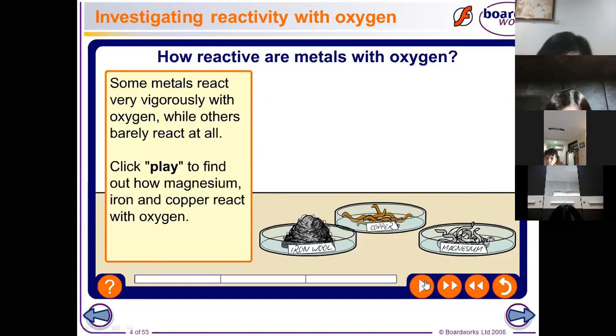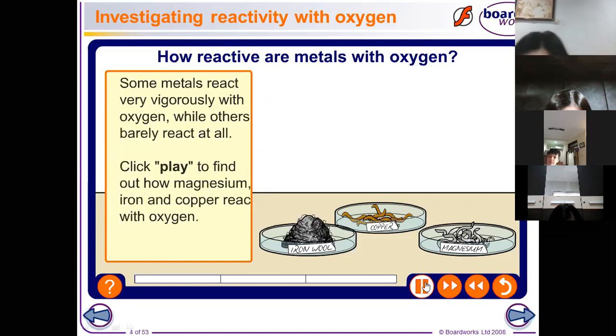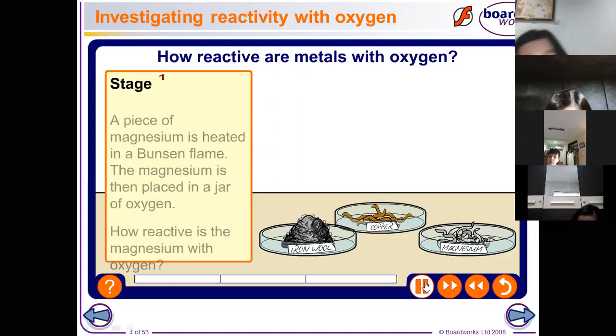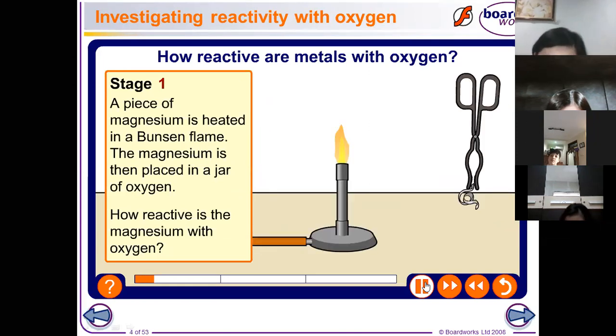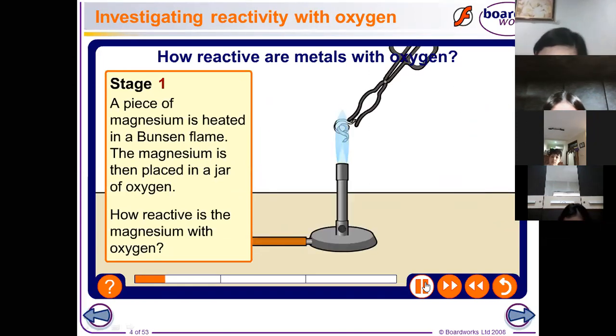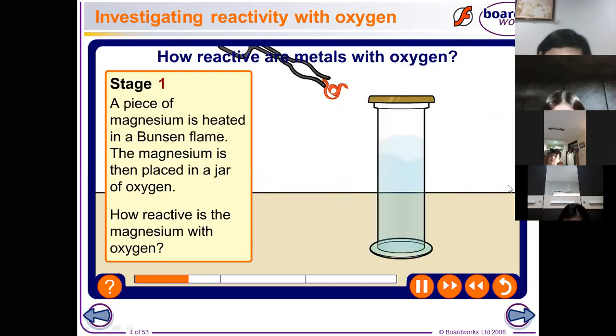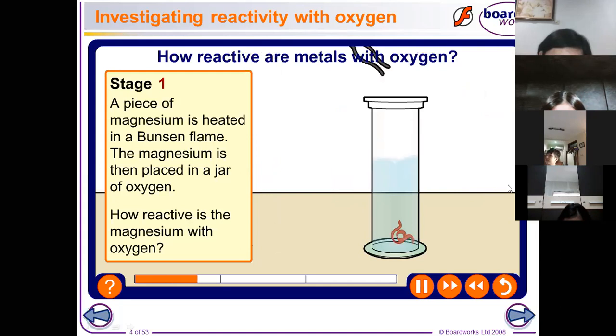So let us play. The first one, a piece of magnesium, will be heated in a Bunsen flame or a Bunsen burner. Let's see what will happen. Okay, so you see what happened, right? Later I will ask you about that.